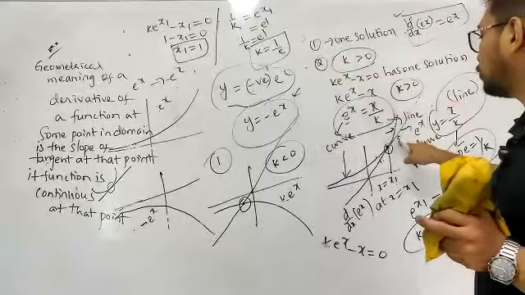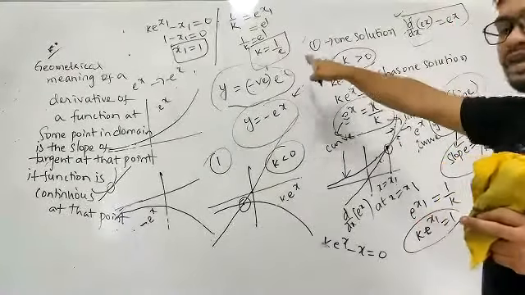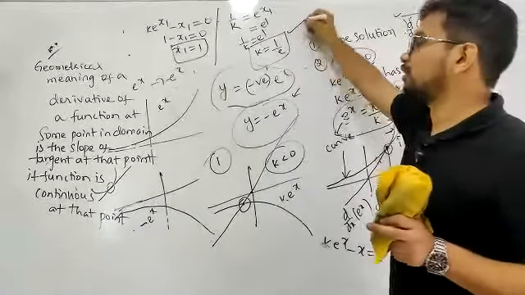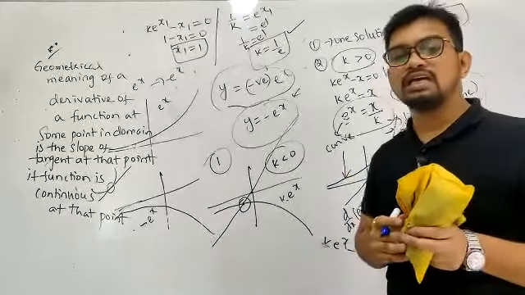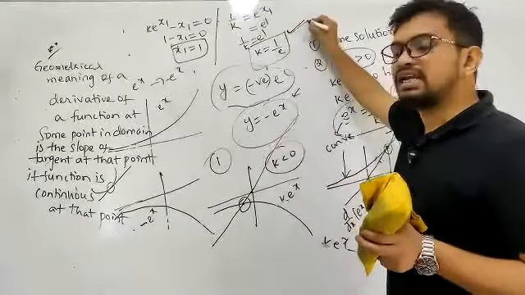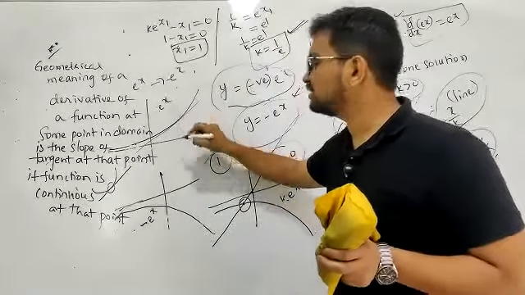Now try to get the slope of the tangent from this. The slope of the tangent will again be e power x1, that is e. So 1/k value will be e. So k value will be equal to 1/e. If k value is equal to 1/e, then this line is behaving as a tangent to this curve.